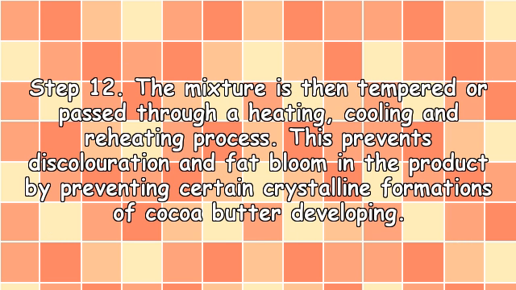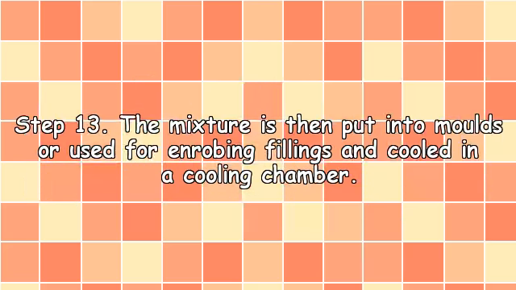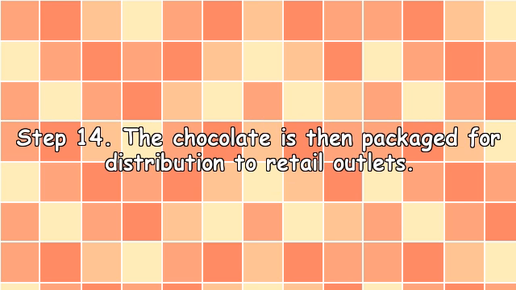Step 12. The mixture is then tempered, or passed through a heating, cooling, and reheating process. This prevents discoloration and fat bloom in the product by preventing certain crystalline formations of cocoa butter developing. Step 13. The mixture is then put into molds, or used for enrobing fillings, and cooled in a cooling chamber. Step 14. The chocolate is then packaged for distribution to retail outlets.